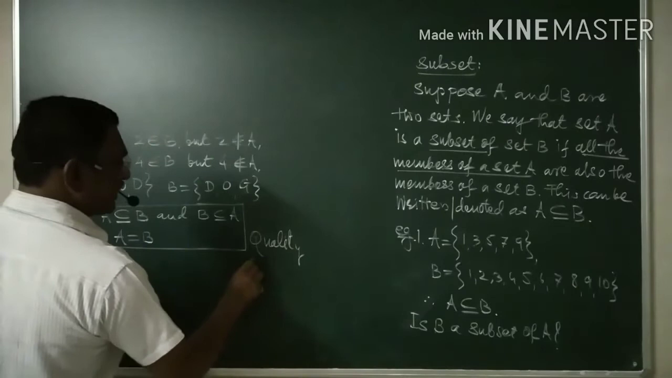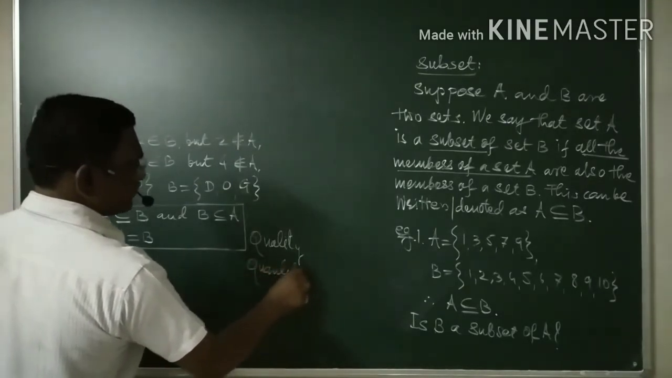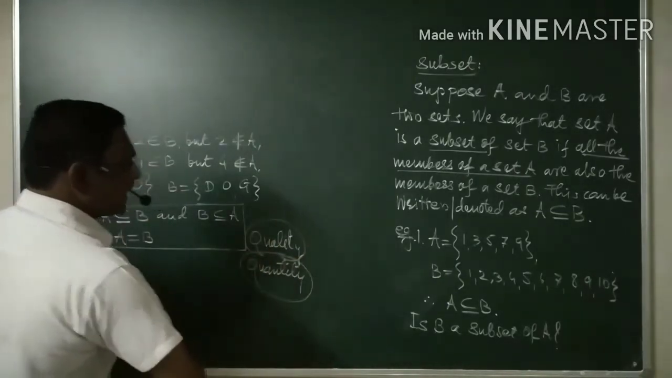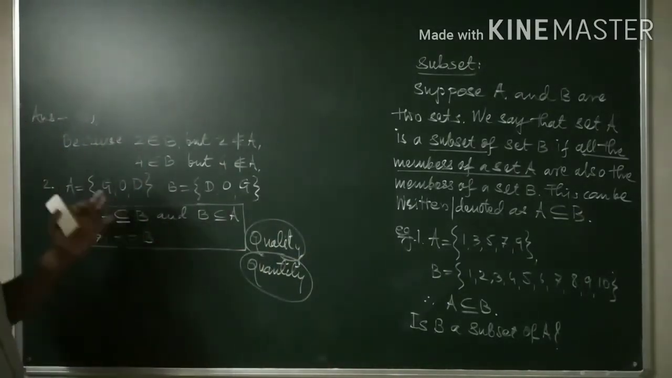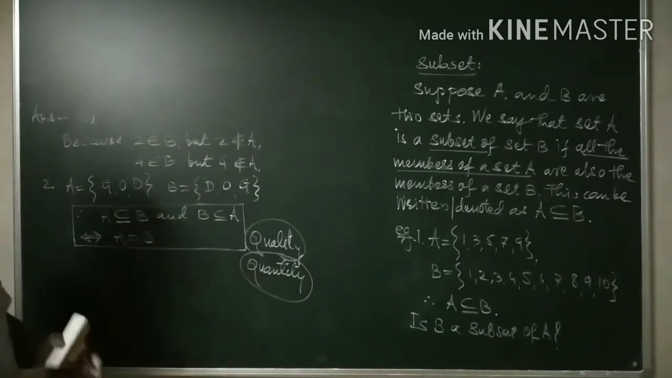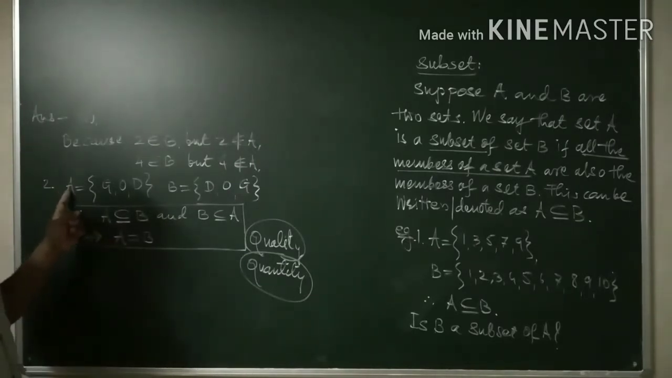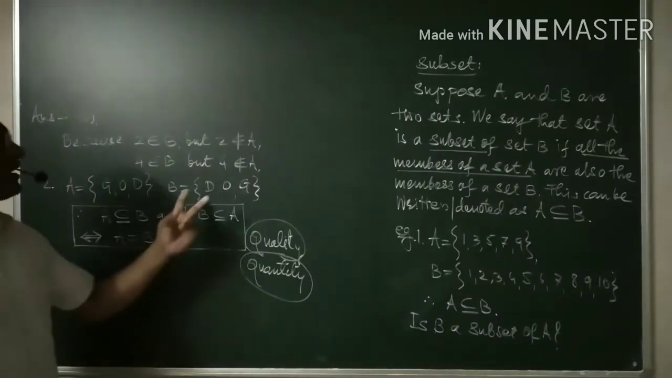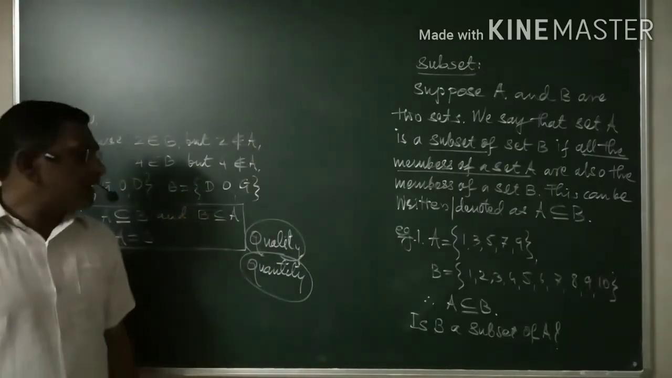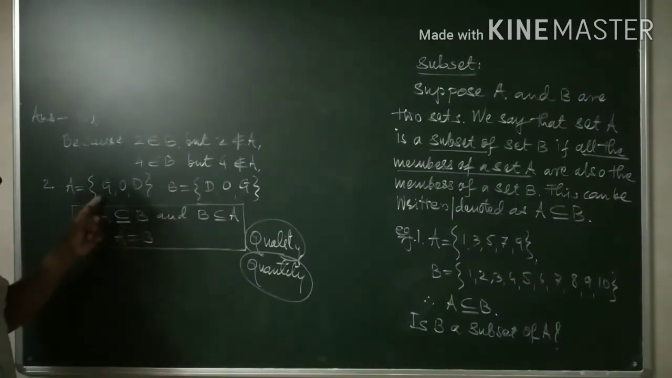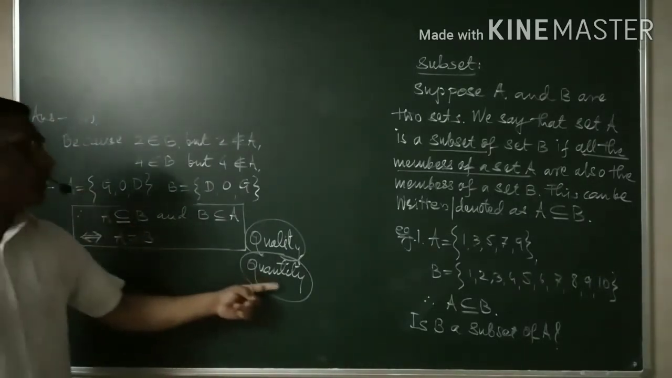Quality and quantity. These two words you need to consider as far as equality of two sets is concerned. Here, what is the quantity? If you look at the quantity of A and B, there are three elements in A, 1, 2, 3, and again three elements in B, 1, 2, 3. Therefore, it states the quantity. The number of elements in any set gives you the quantity of that set.